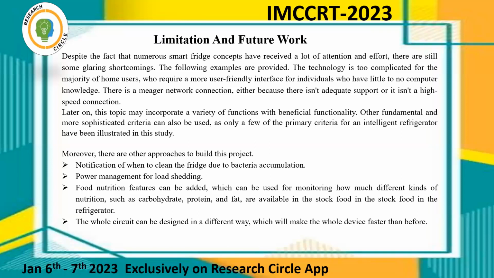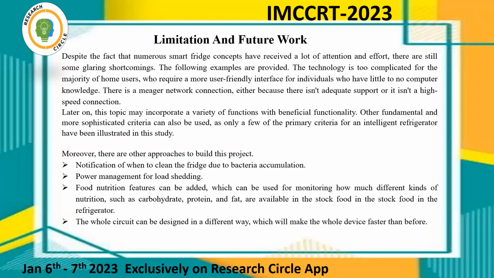Other fundamental and more sophisticated criteria can also be used, as only a few of the primary criteria for an intelligent refrigerator have been illustrated in this study. Moreover, there are other approaches to build this project in future.